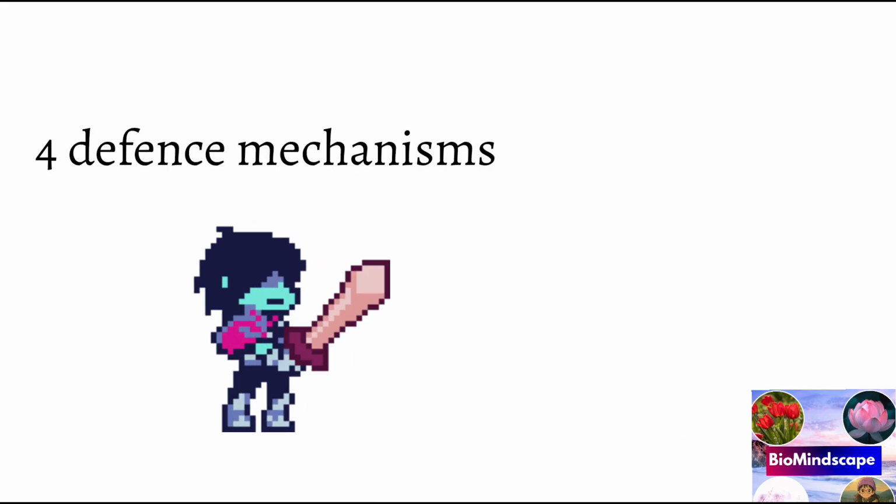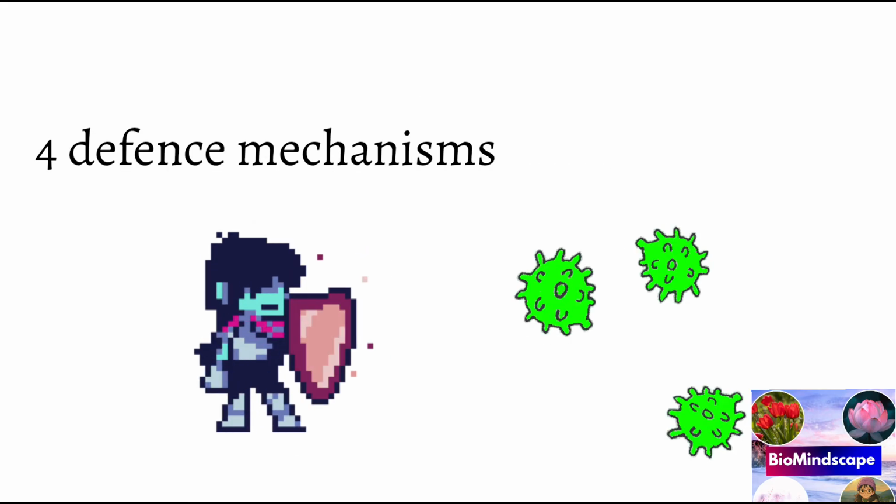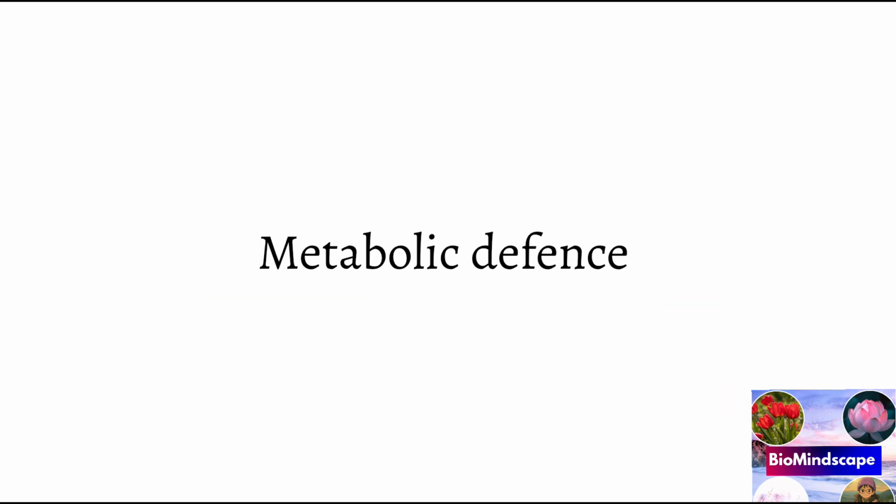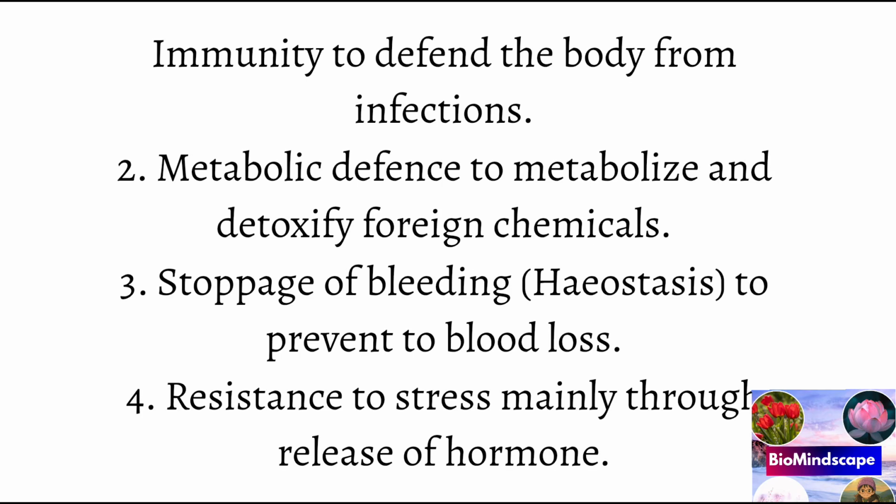Let's know about different ways by which the body defends itself from pathogens and other harmful substances. There are 4 defense mechanisms of a body. Immunity, to defend the body from infection. Metabolic defense, to metabolize and detoxify foreign chemicals. Stoppage of bleeding, that is hemostasis, to prevent blood loss. And finally, the resistance to stress, mainly through release of a hormone.